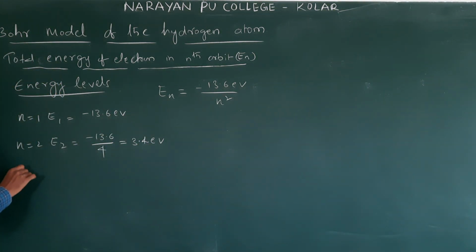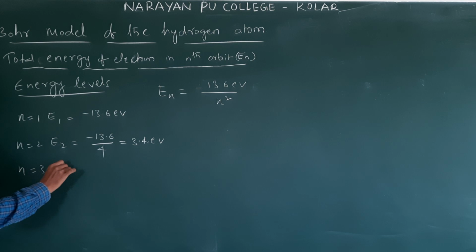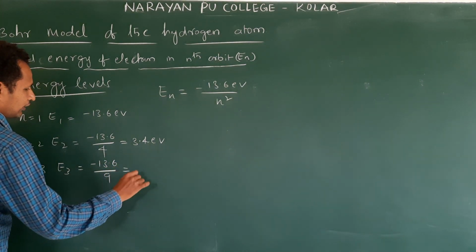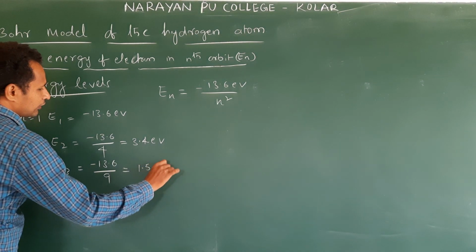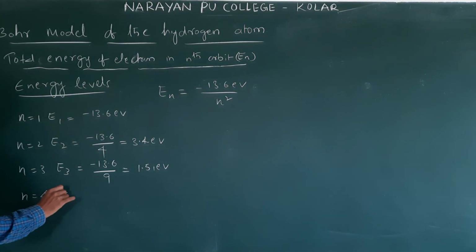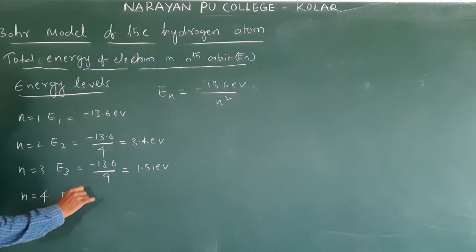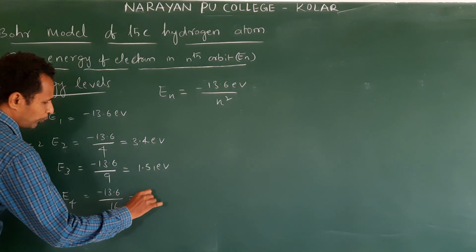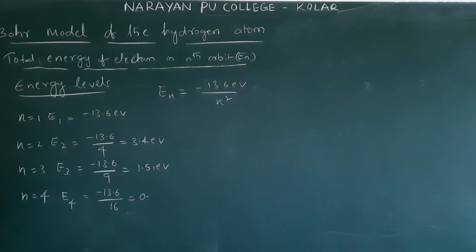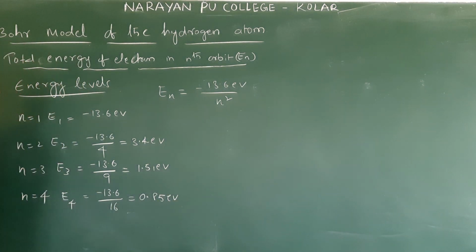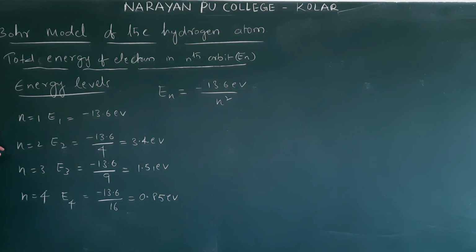Next, n is equal to 3, E3 is minus 13.6 by 9, 1.51 eV. Next, n is equal to 4, E4 is equal to minus 13.6 by 16, this is 0.85 eV. Clear? These are the energy levels.